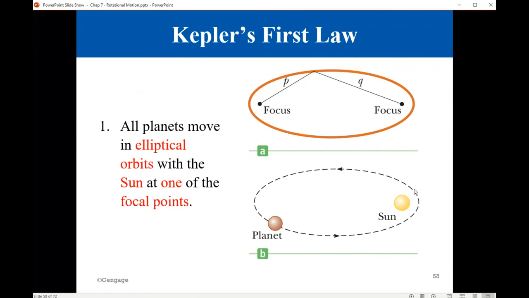The velocity here will be greater than when it is far away from the sun. So the energy here would be mainly kinetic, while here it would be mainly potential energy. During the orbit, kinetic and potential energy will be exchanging, but the total energy is conserved, is constant.